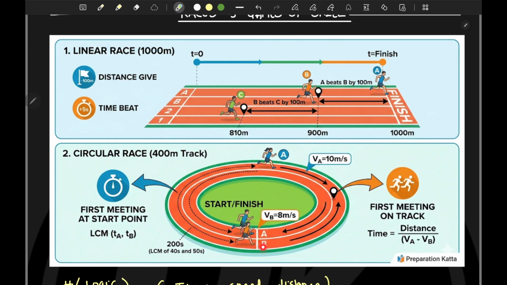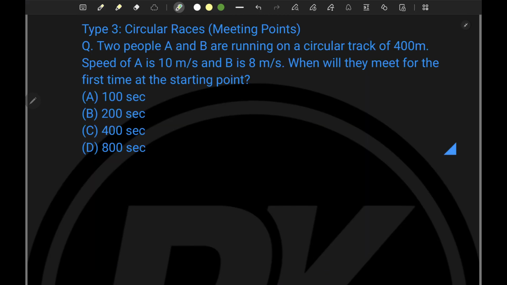Now let's read the problem statement first. So here is the problem statement. The two people A and B are running on a circular track of 400 meter, and the speed of A is 10 meter per second and the speed of B is 8 meter per second, exactly what I have explained in the image. When will they meet for the first time at the starting point? That we have to calculate.